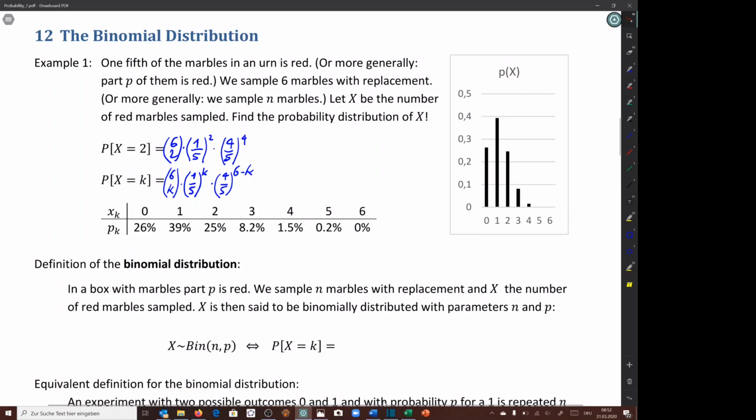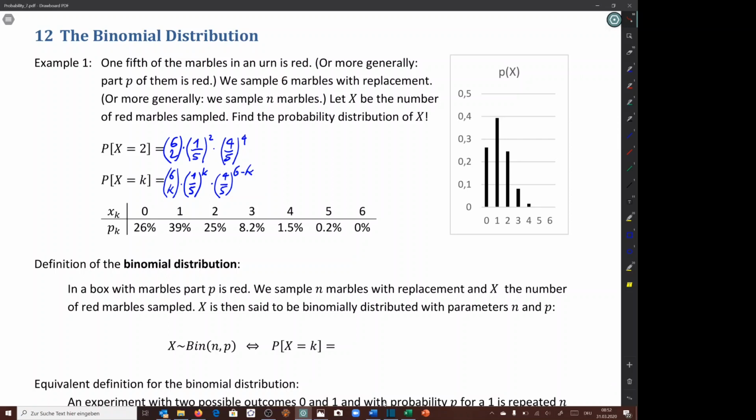Now generalizing this formula here, saying that not 1/5 of the marbles is red, but just some part p is red, we get here a p, and this is then just 1 minus p. And we sample n times, not 6 marbles, but n marbles. So here we have n choose k, and here we'll have n minus k.